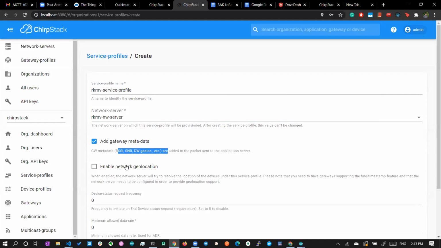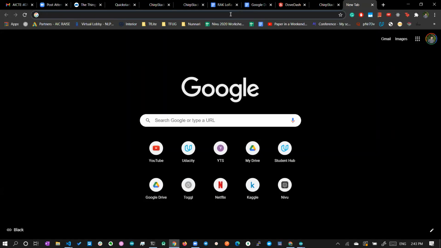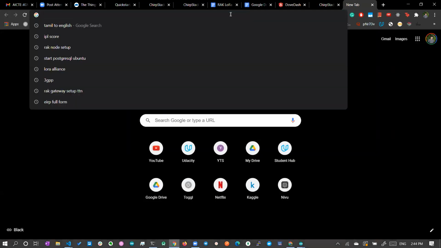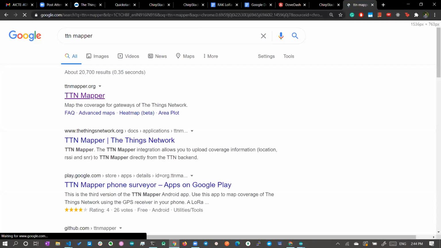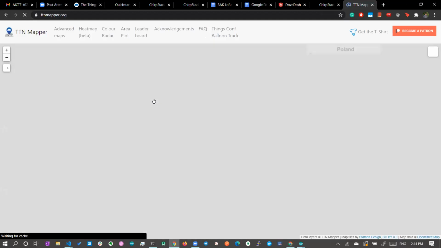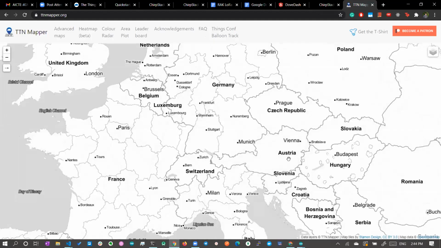And enable geolocation. If you enable geolocation, then if you go to TTN Mapper, this TTN Mapper is a tool which can plot the reception, like the packets traveling from the node to the gateway, in real time. I'll just show you how TTN Mapper looks. With this you can visually see how the data is transmitting and how much coverage each node and gateway is able to give.